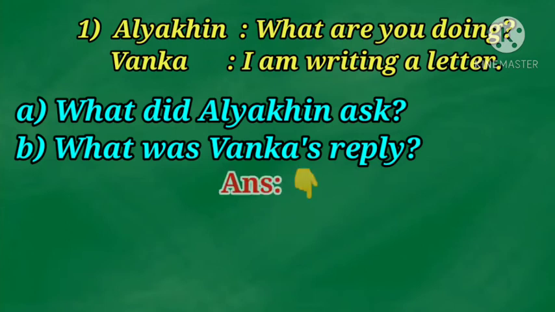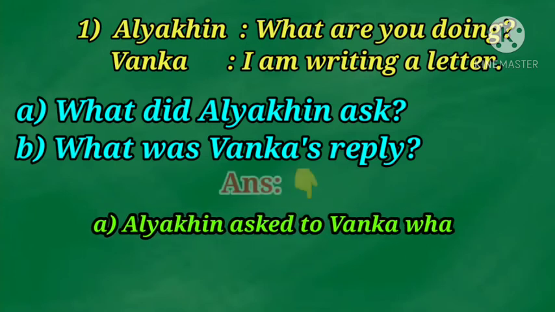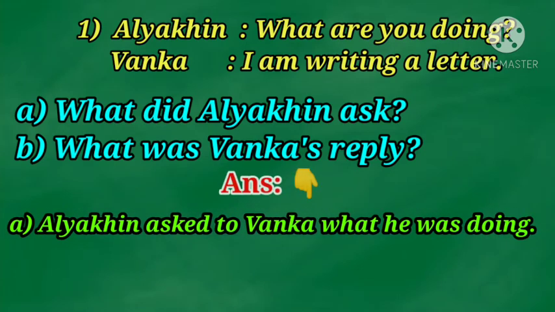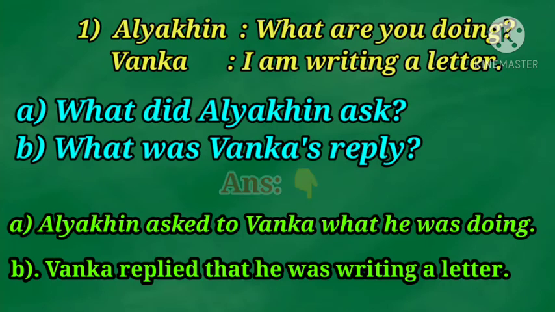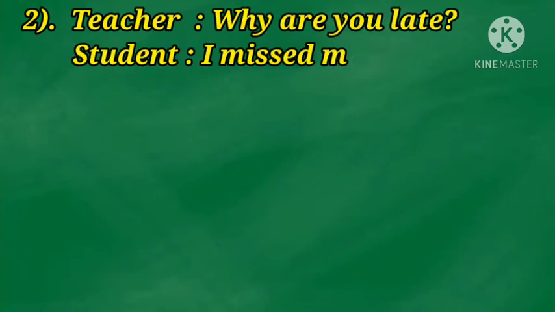So the answers to these questions are: Alia Khan asked Vanka what he was doing. Next one, what was Vanka's reply? Vanka replied that he was writing a letter. So next, let's look at another example. It's a conversation between a teacher and a student.